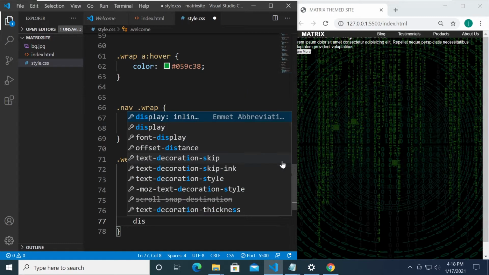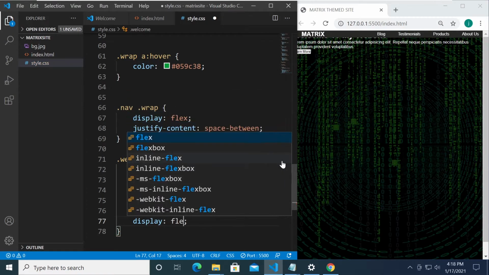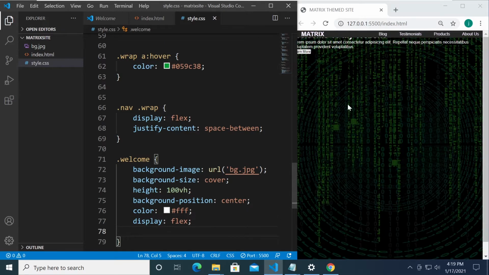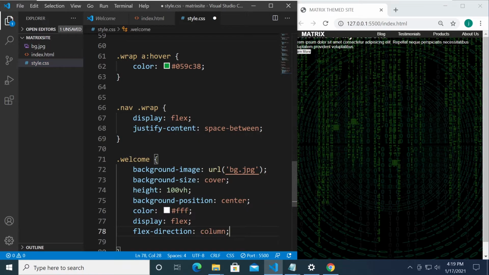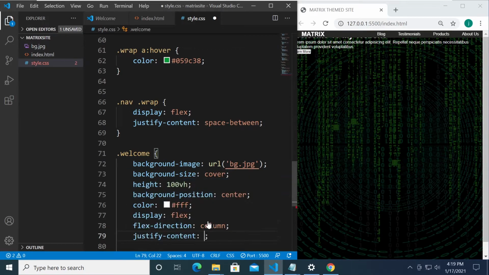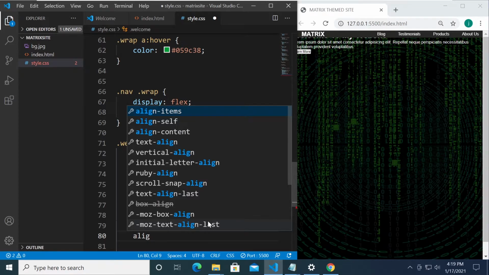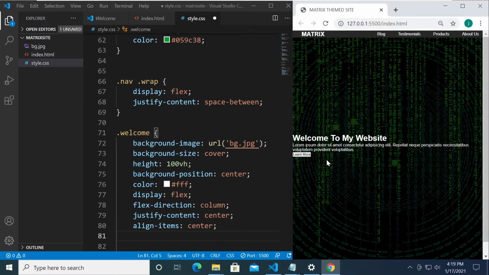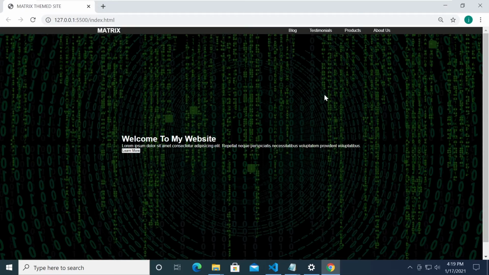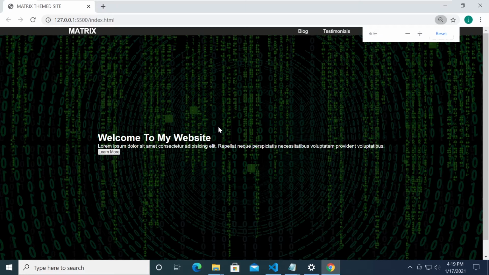And the display is going to be flex, because we wanted to center this both horizontally and vertically, and we can do that by saying flex direction and then column, and then we can say justify content center, and align items center, right? And there you have it. If we maximize this, it's already centered both horizontally and vertically.